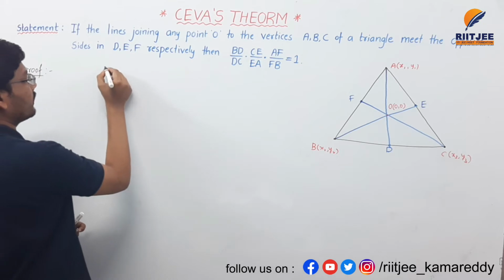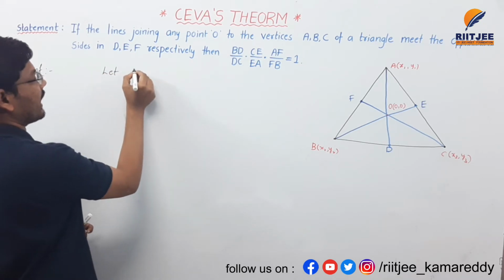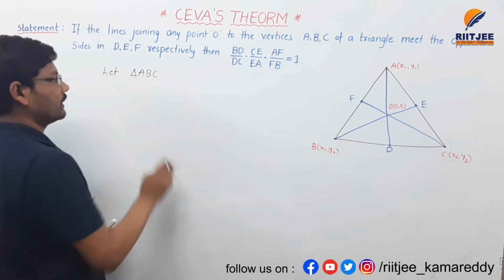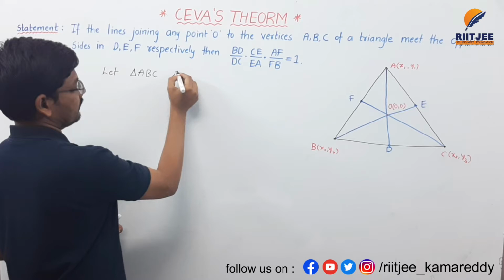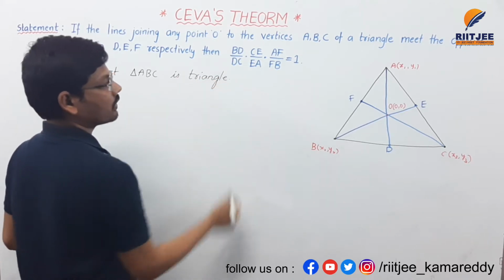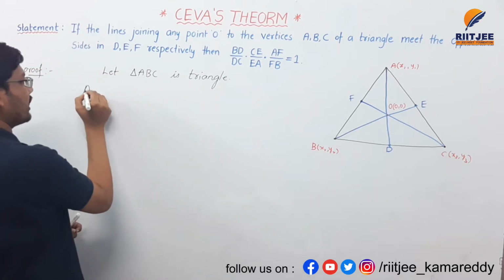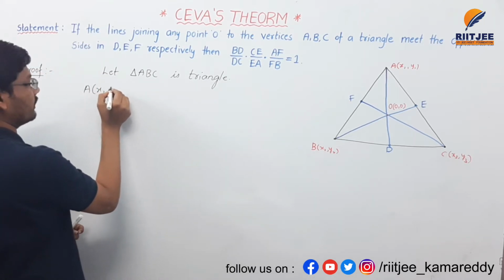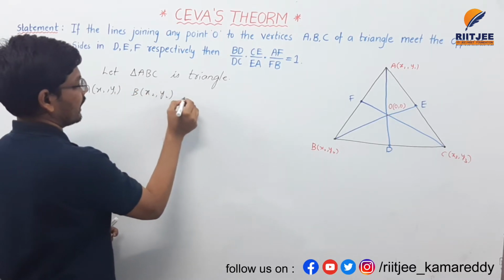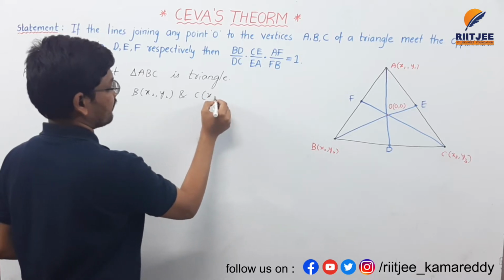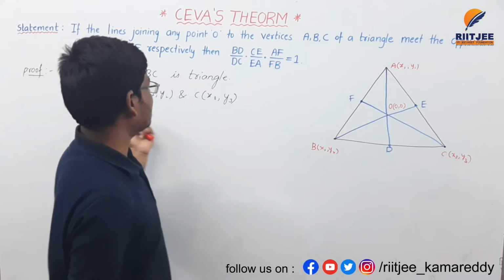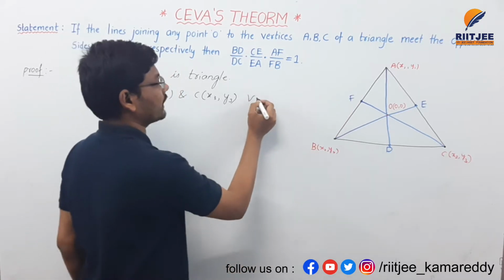Let ABC be a triangle, where A is the point x1 comma y1, B is another point x2 comma y2, and finally C is x3 comma y3. These three points are the vertices of a triangle.